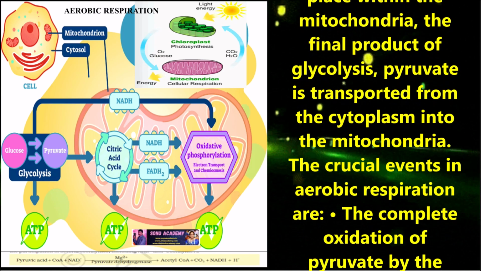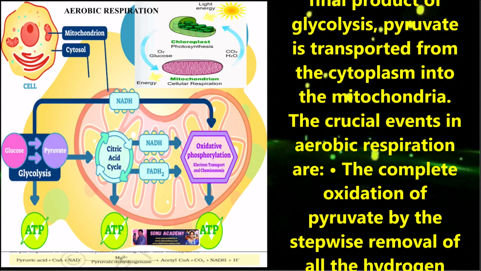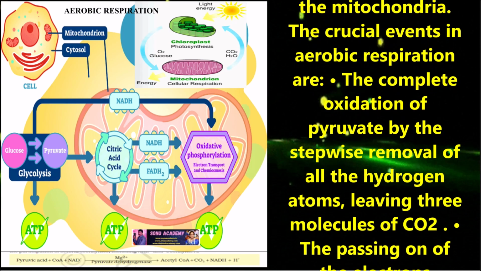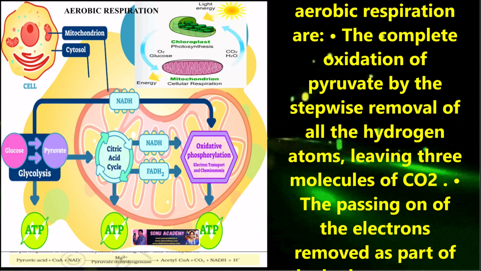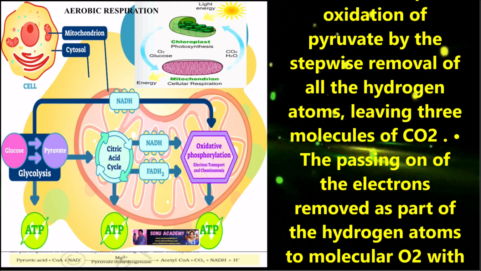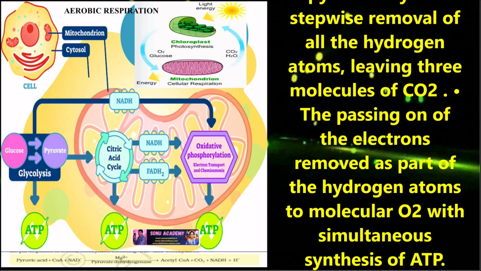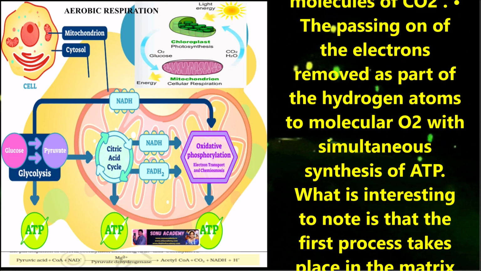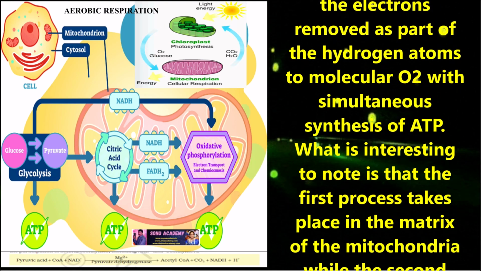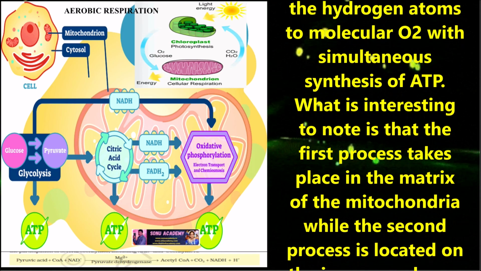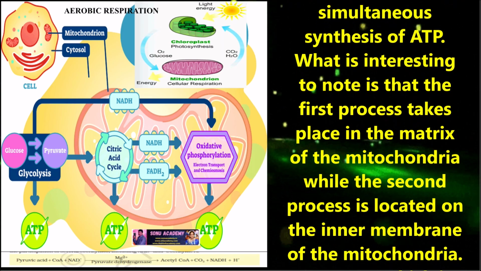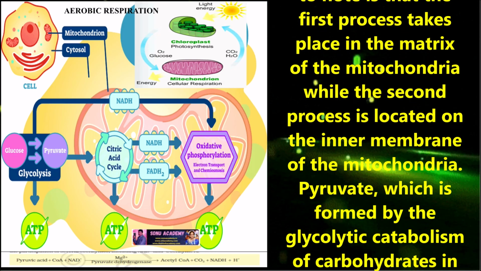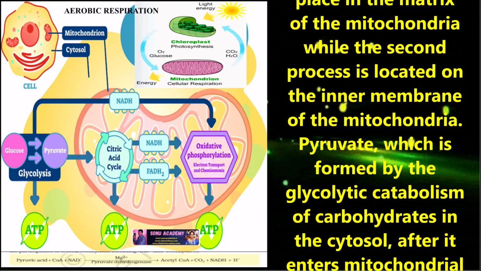The crucial events in aerobic respiration are the complete oxidation of pyruvate by the stepwise removal of all the hydrogen atoms, leaving 3 molecules of CO2, and the passing on of the electrons removed as part of hydrogen atoms to molecular O2 with simultaneous synthesis of ATP. What is interesting to note is that the first process takes place in the matrix of mitochondria, while the second process is located on the inner membrane of the mitochondria.